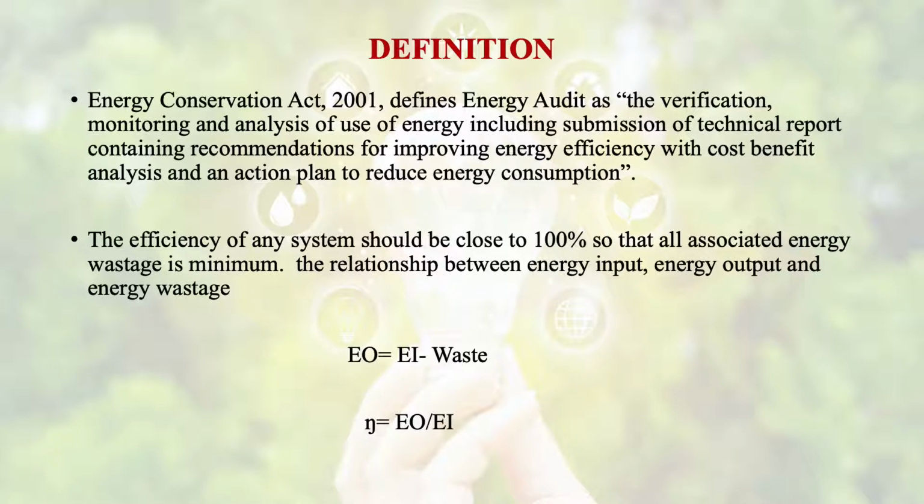And what is efficiency? Efficiency is the ratio of energy output to energy input. So basically, energy output depends upon the energy input and wastage. If we are going to reduce this wastage, the energy output will be equal to energy input, and then we will get 100% efficiency. So what our objective is? Our objective is to minimize the waste.